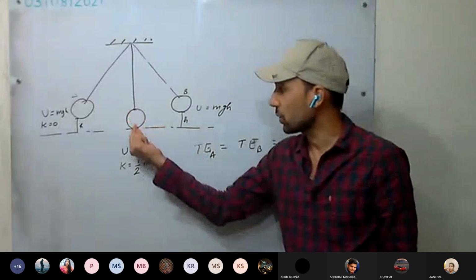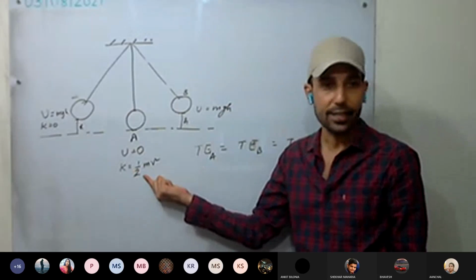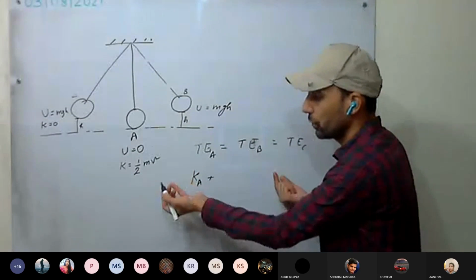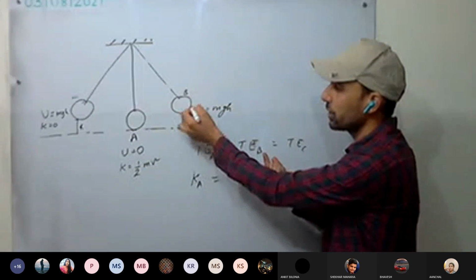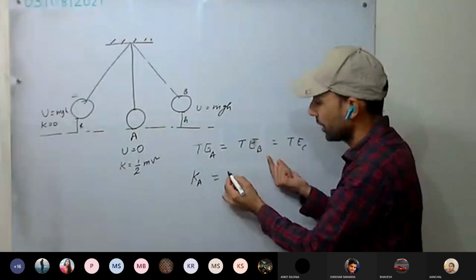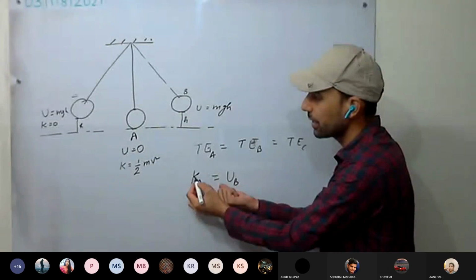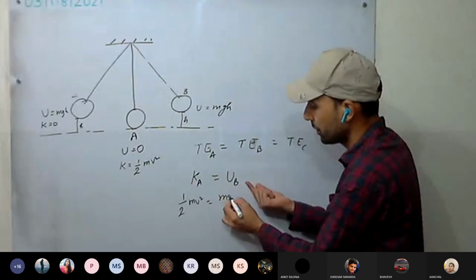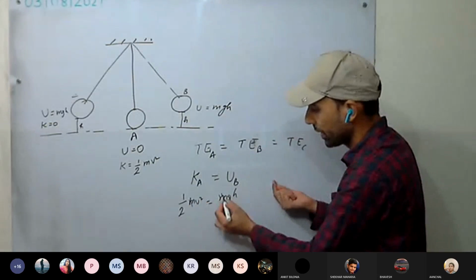What is the energy stored at A position? Kinetic energy only, because U is 0. And what is the total energy stored here? mgh only. It is UB. What is the kinetic energy here? Half mv square. Here mgh. Get cancelled.